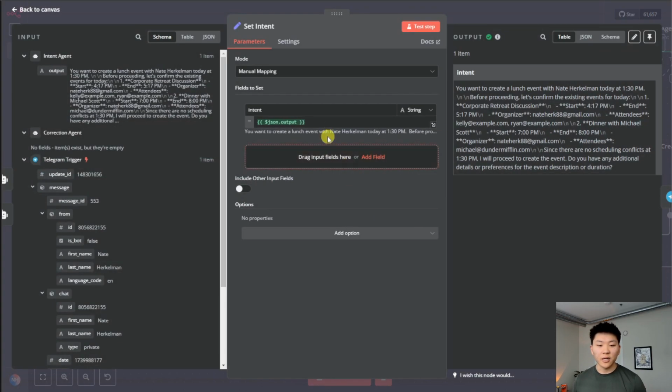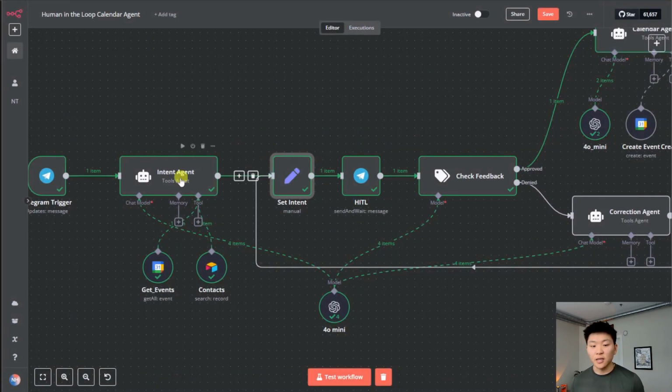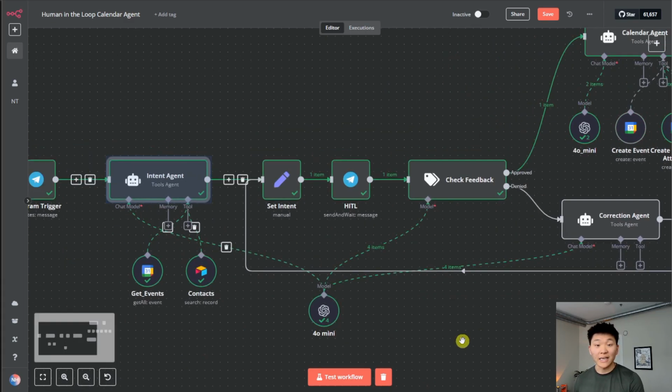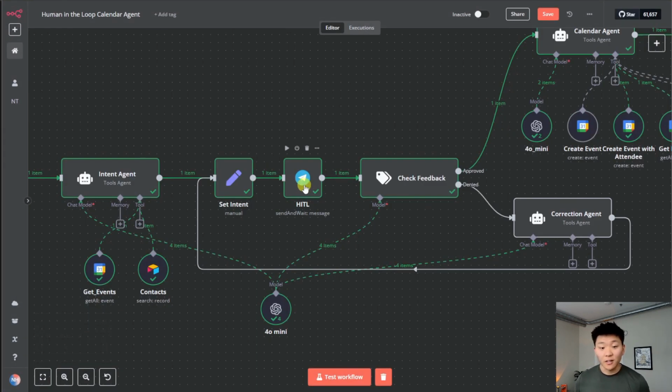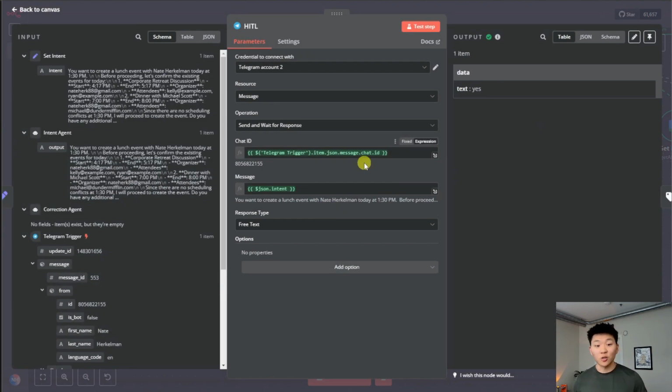So we're setting the intent right here, which is JSON.output. If we use JSON rather than referencing a node, it's just going to pull whatever's coming right before this node. So in this case, what's getting right before this node is the intent agent or the correction agent, because we loop it back into this node. So this one's dynamically pulling the most recent intent. Anyways, from there, we're also having to make sure that the human in the loop Telegram node is sending over us the most recent intent as well. So we're able to reference JSON.intent because it's referencing the set intent parameter right here. As you can see, it's always going to be pulling that.